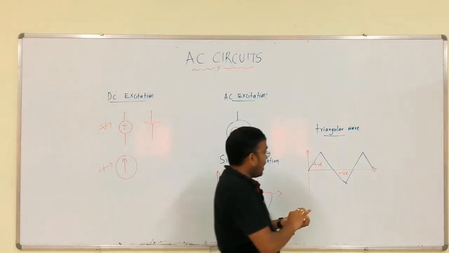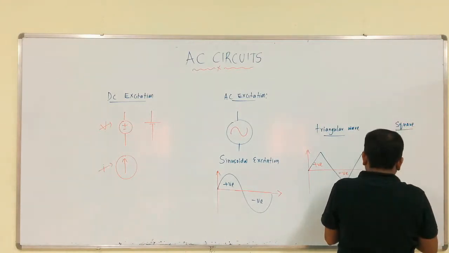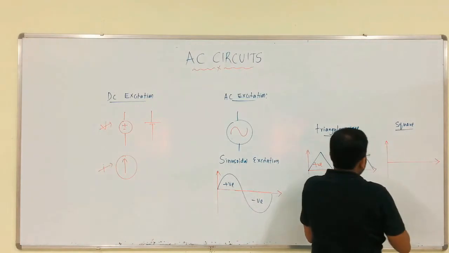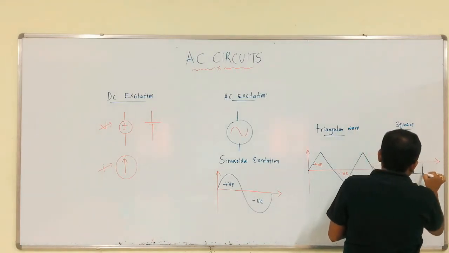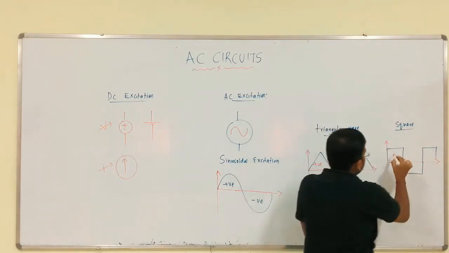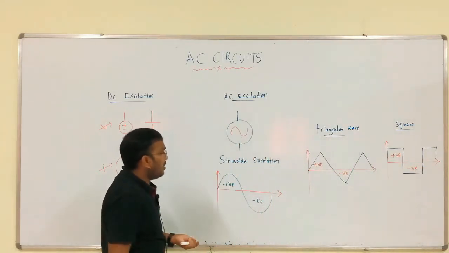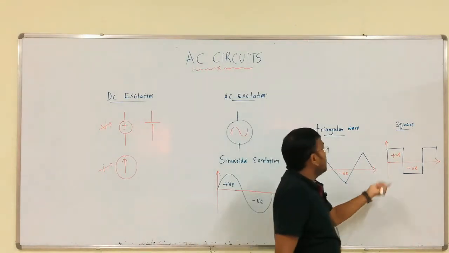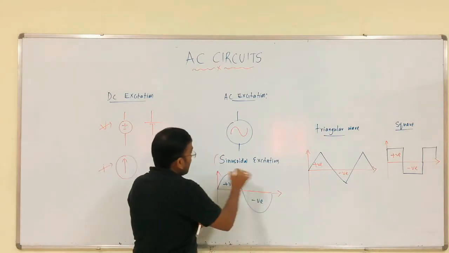Like that we have a square wave, which also has positive as well as negative. So these are all AC quantities: sinusoidal wave, triangular wave, square wave. But we are providing sinusoidal excitation